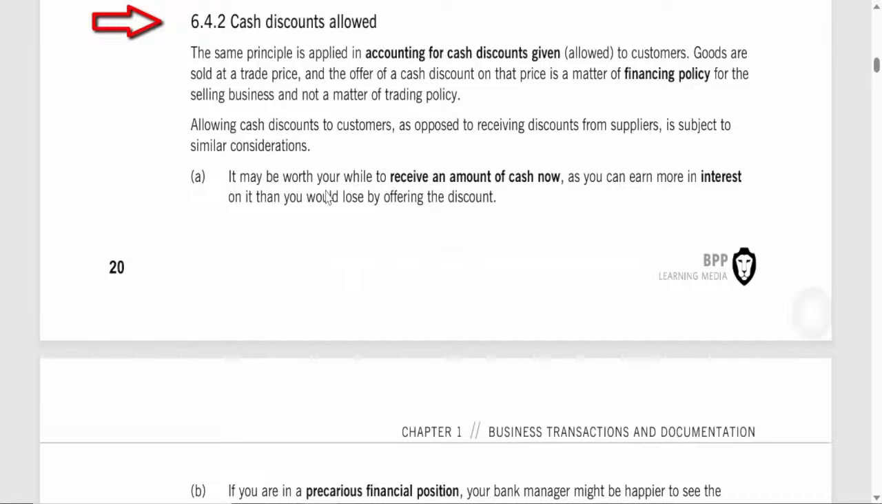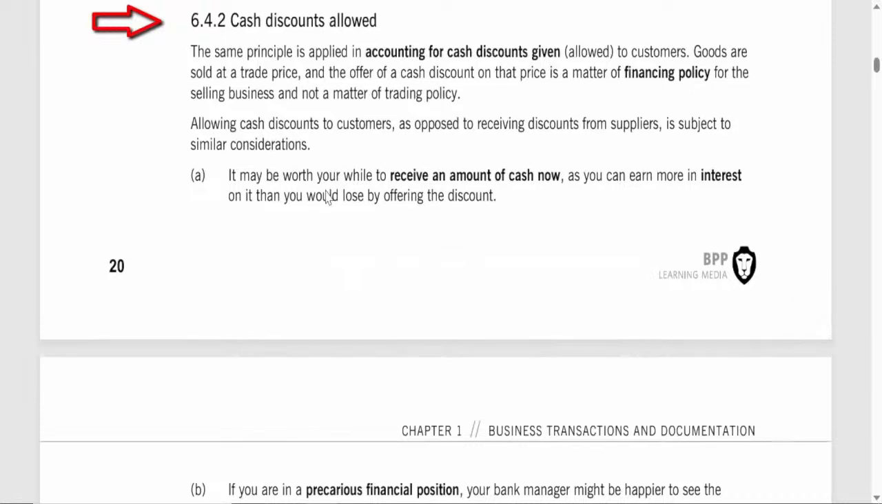Cash discounts allowed. When a business offers cash discounts to its customers, it's also making a financing decision rather than a trading decision. Allowing cash discounts means giving customers the option to pay less if they pay sooner. The reasons a business might offer a cash discount include: 1. Early cash flow benefits. Receiving cash sooner can provide financial flexibility. For example, having cash on hand might allow the business to earn interest on it or reinvest it elsewhere.